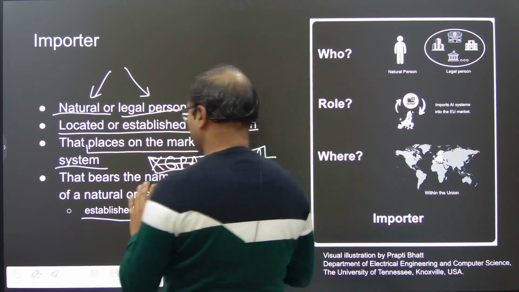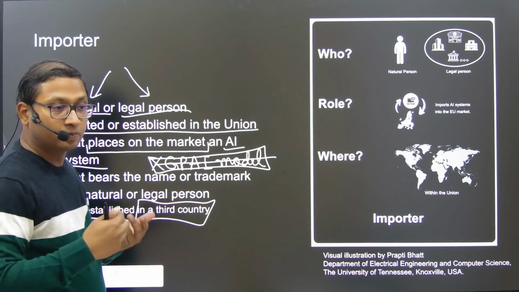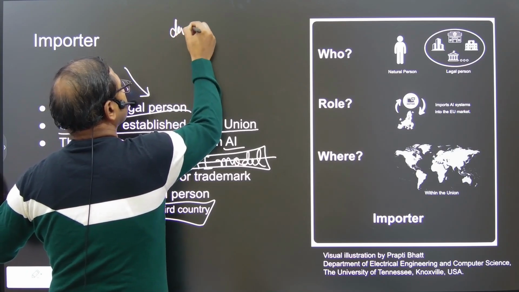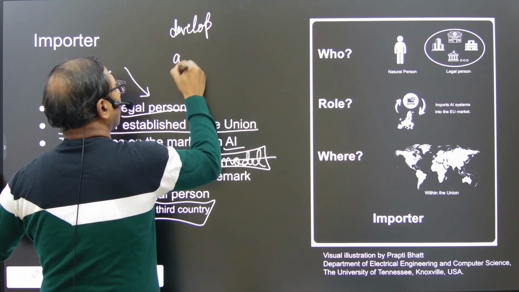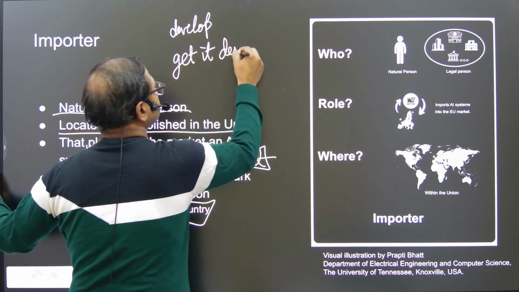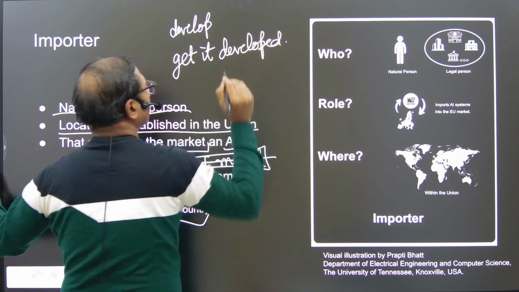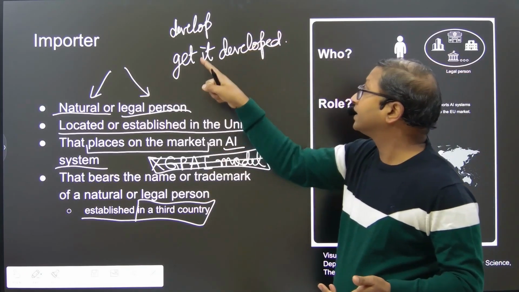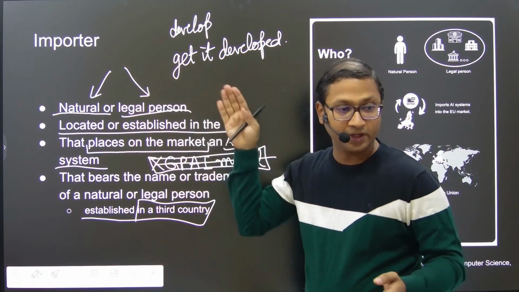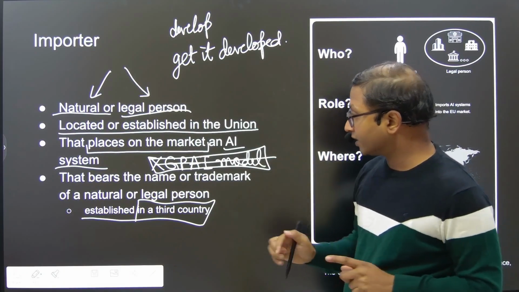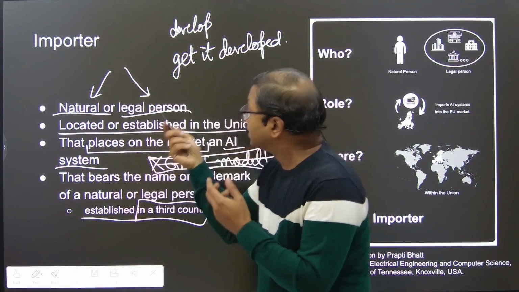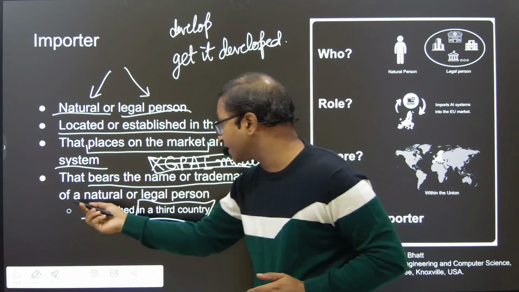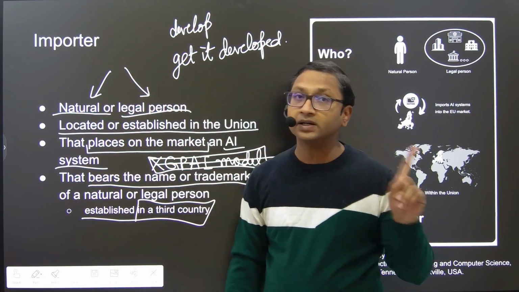So first of all, it looks like a provider but is not a provider. Why? Because a provider will either develop an AI system or get it developed. Importer is not doing that. It is not developing anything. Rather, the AI system bears the name or trademark of a natural or legal person established in a third country.